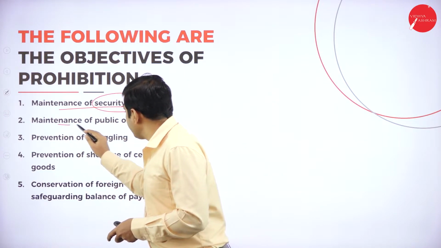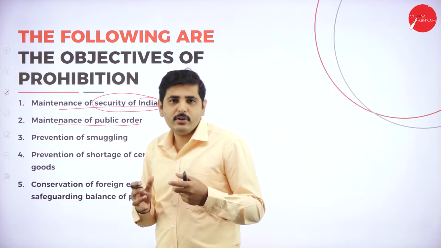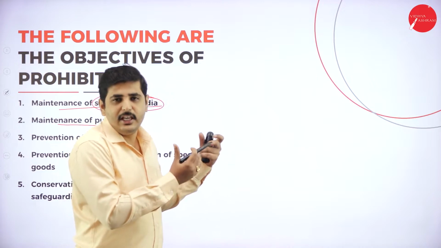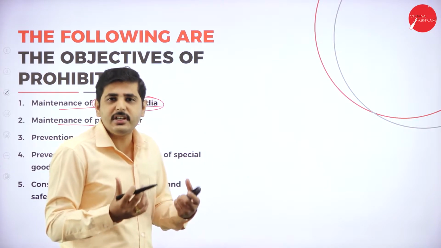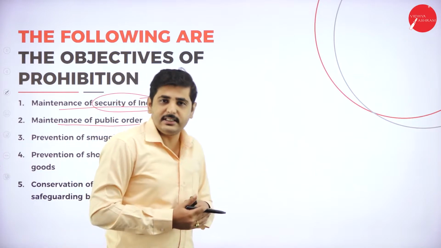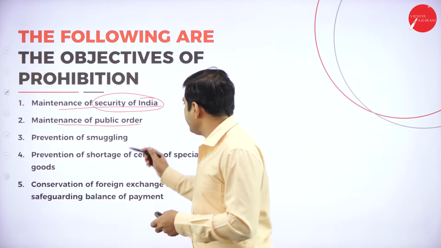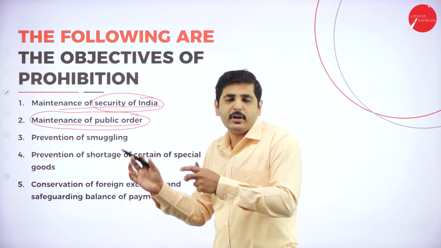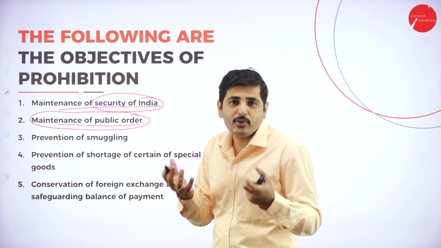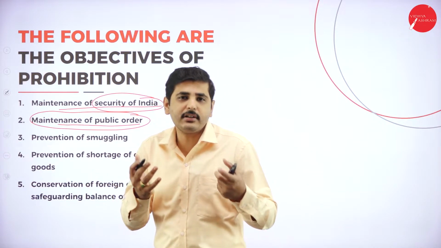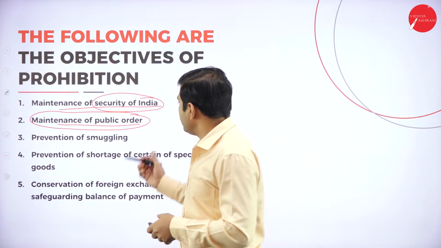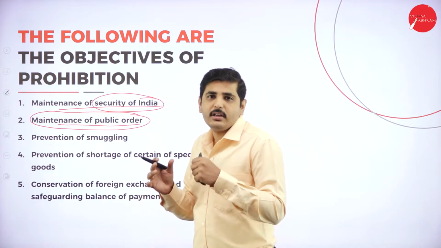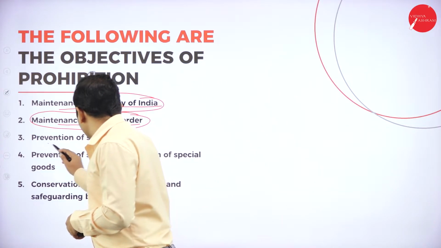Next one, maintenance of public order. If you do not control export or import, there may be a chance of importing guns and drugs, which affect the health of the country's citizens and also public order. If guns and other weapons are freely transported from one country to another, they may be used for terrorism or to disrupt public order. So in order to control these things, the Customs Act imposes export and import prohibition.